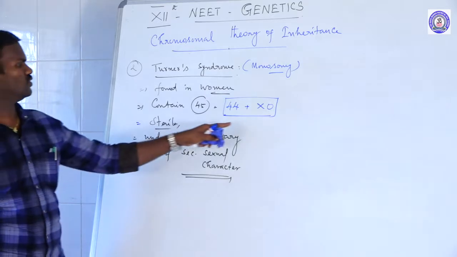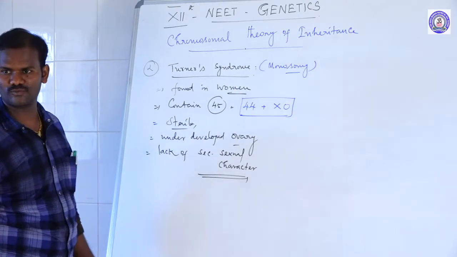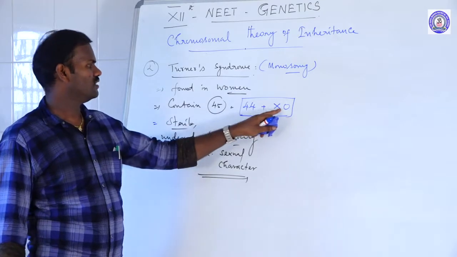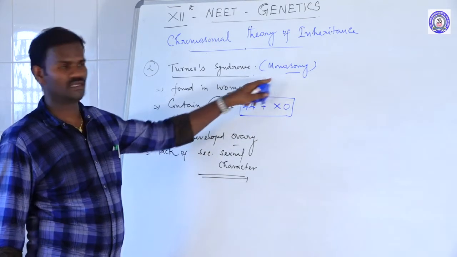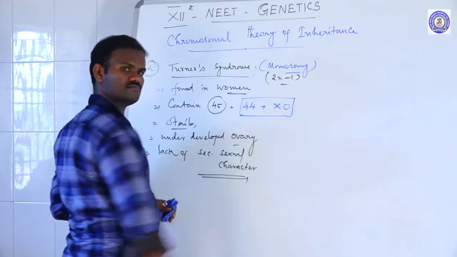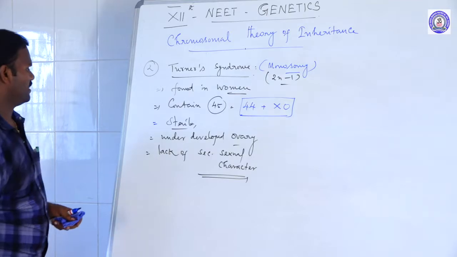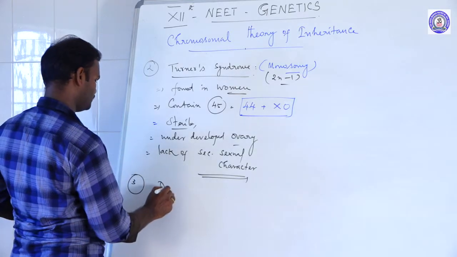So this is also a sex chromosomal disorder. It's nothing but Turner syndrome. In Turner syndrome, loss of one chromosome from the diploid set is represented by monosomy. Monosomy is nothing but 2n minus 1. Monosomy, Turner syndrome.